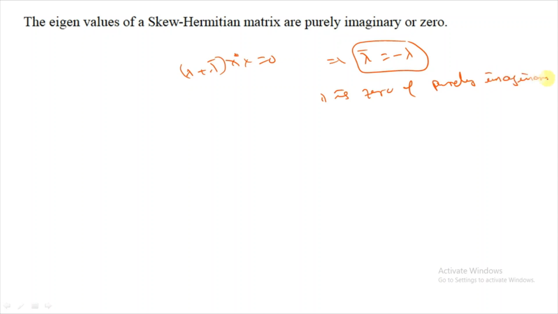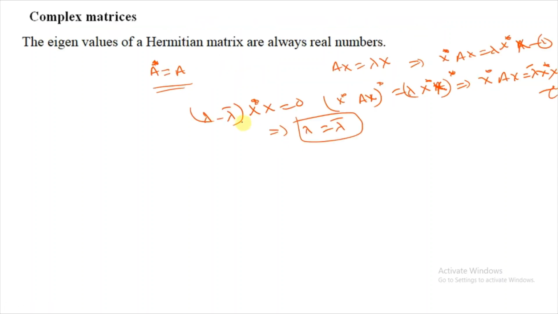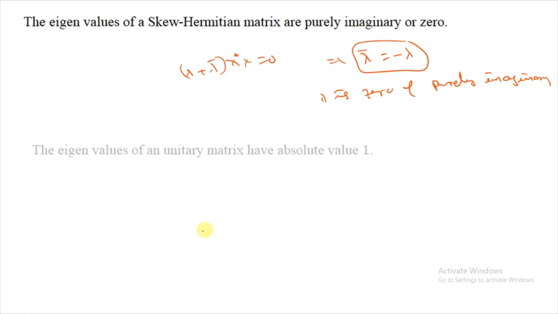Purely imaginary. That means the eigenvalues of a skew-Hermitian matrix are purely imaginary or 0. Okay, this one. Next, unitary. The eigenvalues of a unitary matrix have absolute value 1. Unitary matrix means A is a matrix with A star A equal to identity.